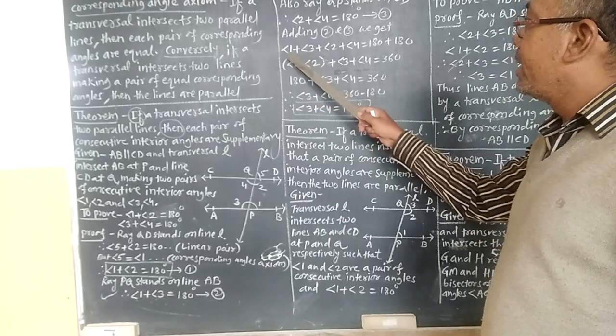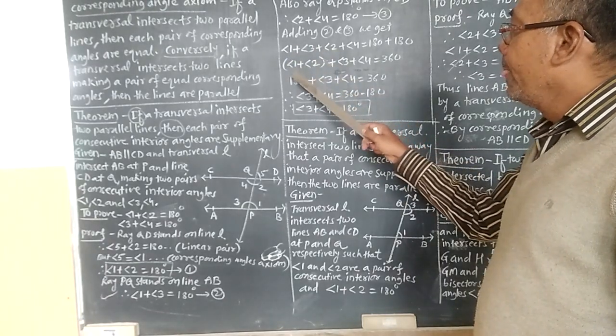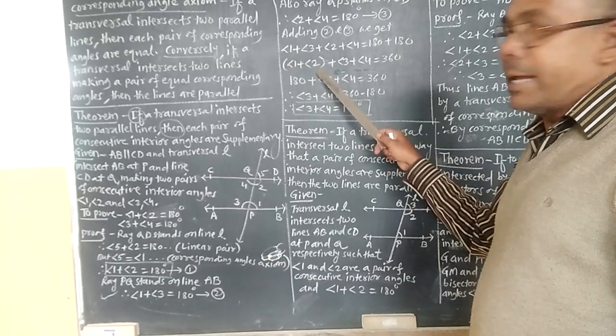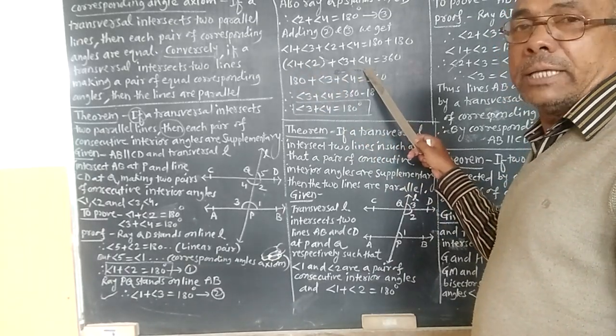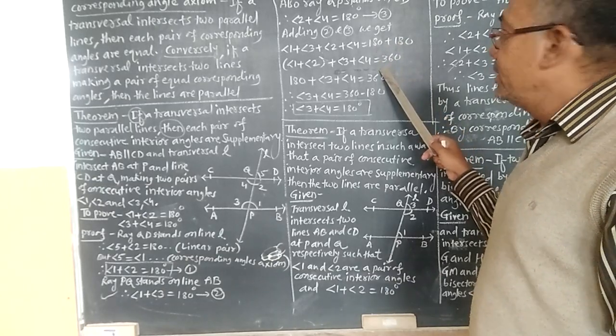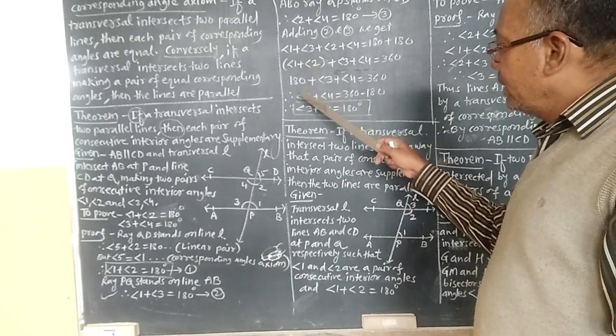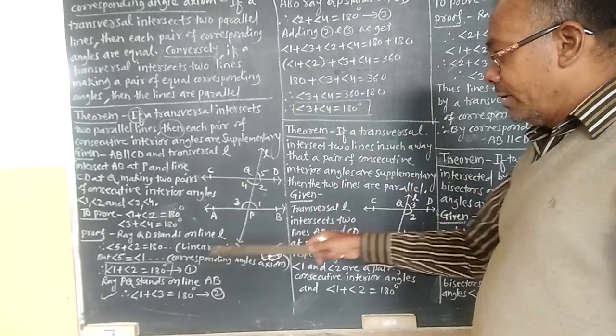Here if we take angle 1 plus angle 2 in a bracket and angle 3 plus angle 4 as it is, we get 180 plus 180, that is equal to 360. Here we know that angle 1 plus angle 2 is 180 degrees from equation 1.